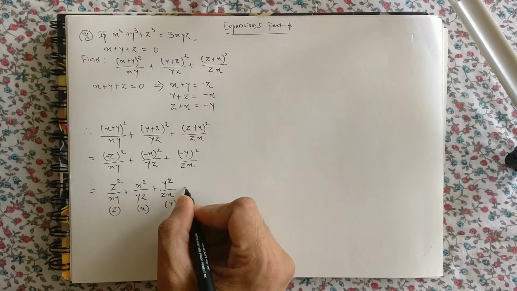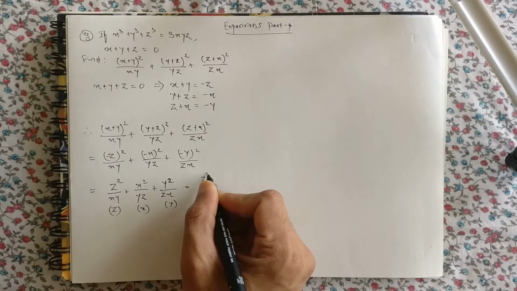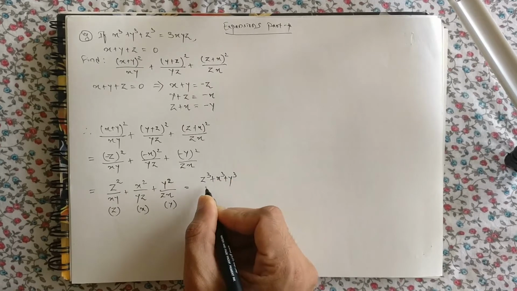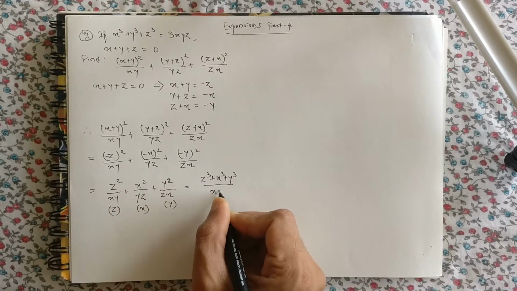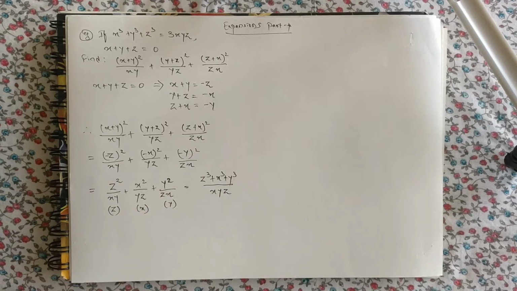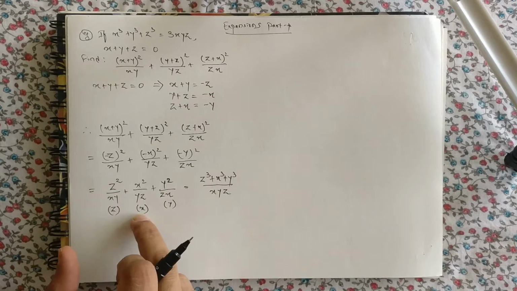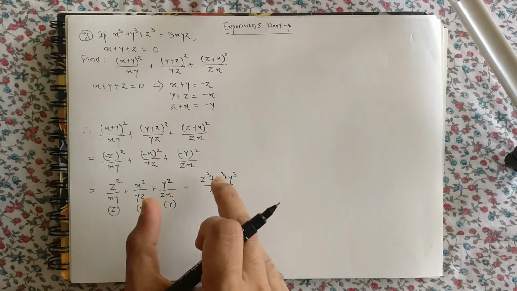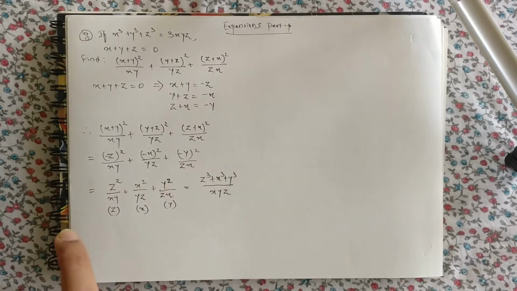So this will become z cube plus x cube plus y cube the whole upon xyz. Right, z into z square, z cube, x into x square, x cube, y into y square, y cube. The denominators are all multiplied by z, x, and y, so xyz is the LCM.